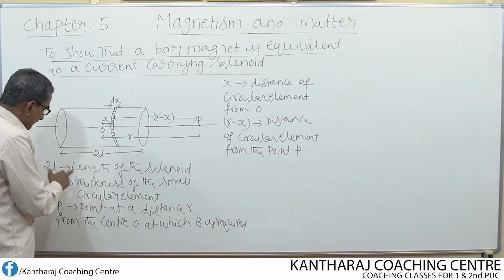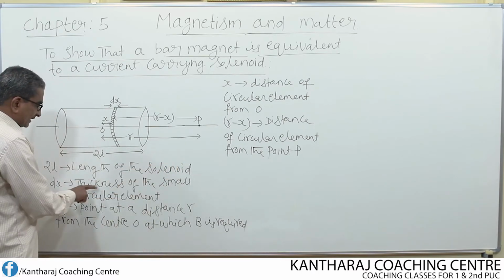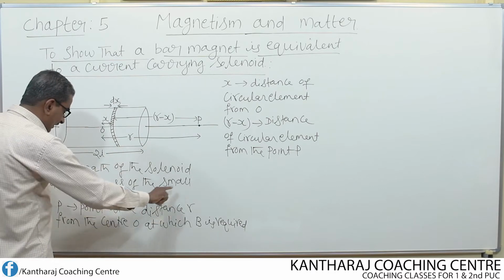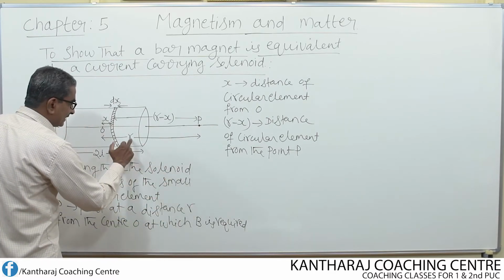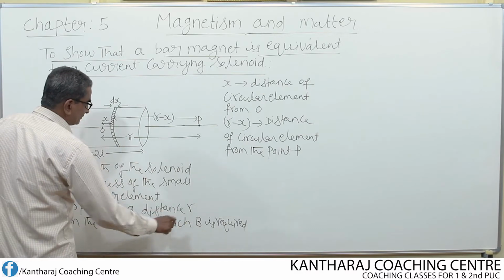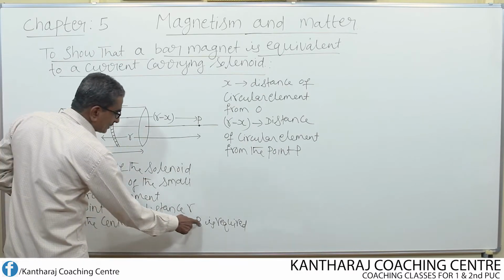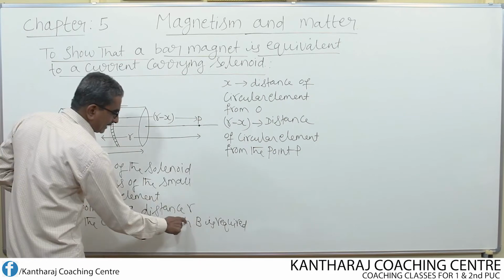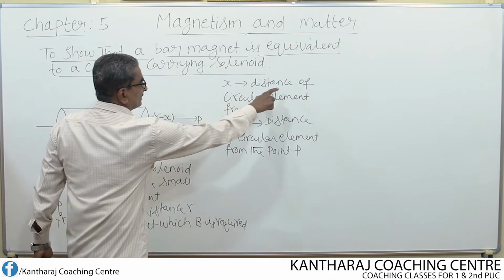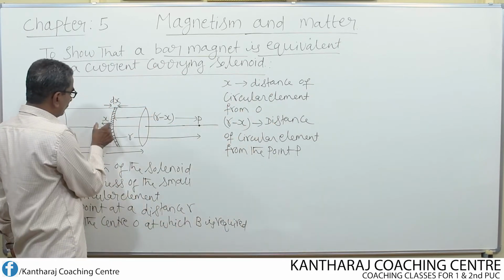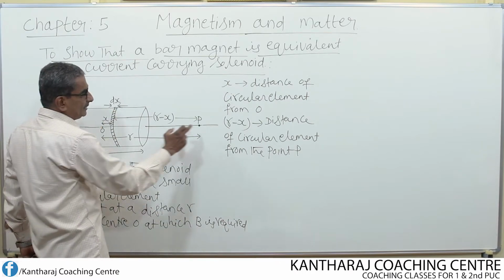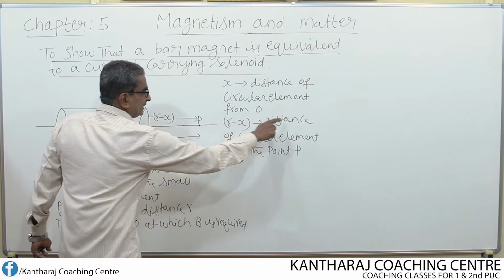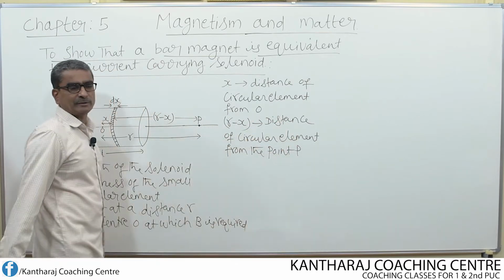So, that is what we have written: 2L is the length of the solenoid, and dx is the thickness of the small circular element. P is a point at a distance r from the center O, at which the magnetic field is required. Then x is the distance of the circular element from O, and r minus x is the distance of the circular element from the point P.